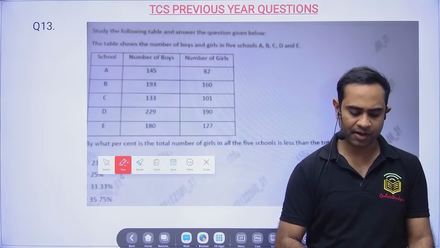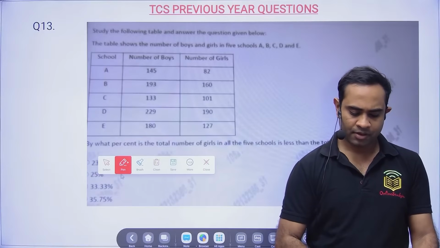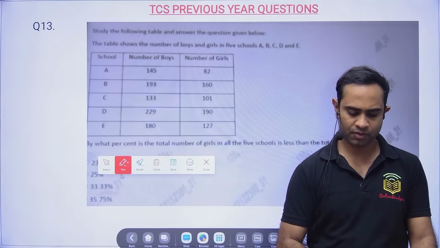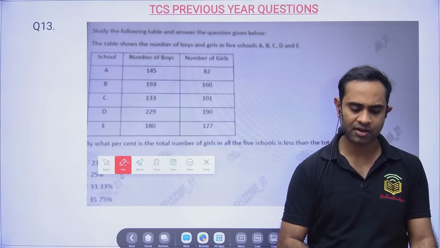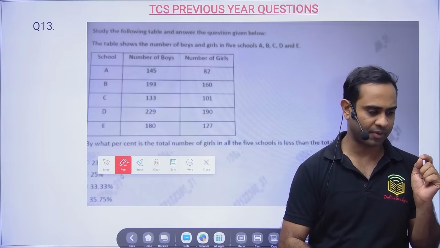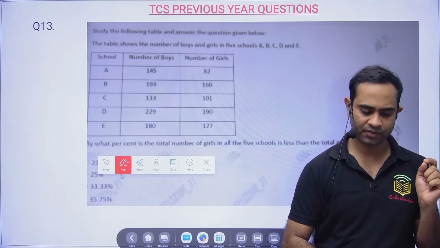So question number 12 answer, let's see. I'm starting with the poll again here. Now let's see, and the timer also I'll start in 1 minute. I will see how many of you are able to solve this. Come on.